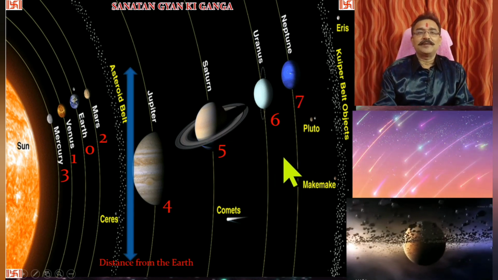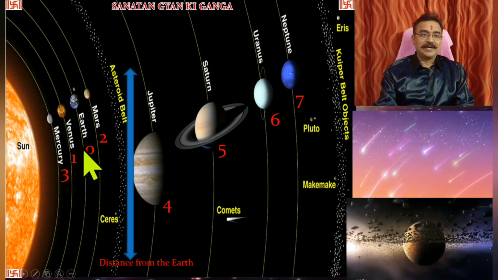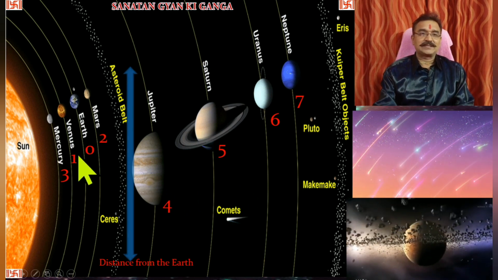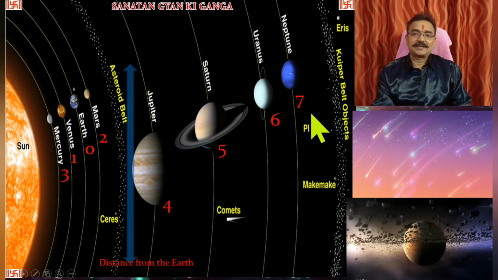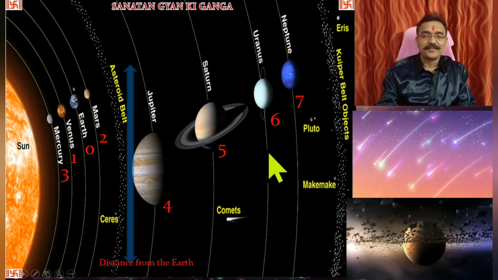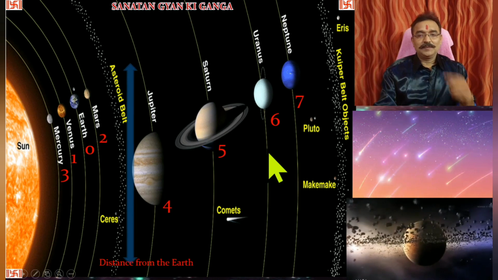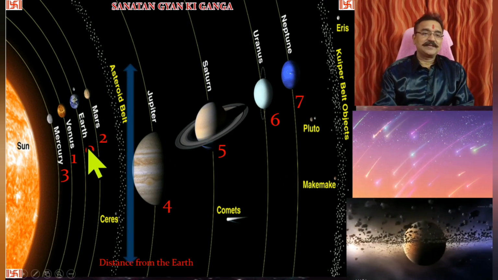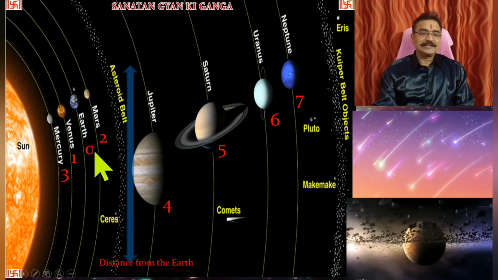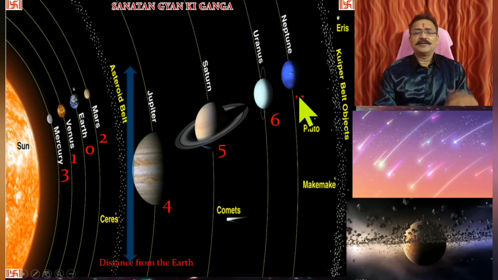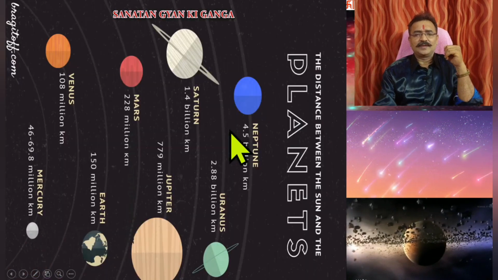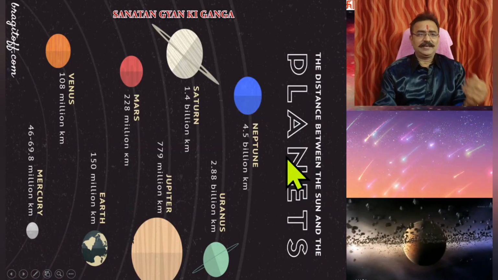This is the distance from Earth. So from Earth, nearer is Venus, then Mars, then Mercury, and then the outer planets come into the picture. So when we understand the distance from the Earth, it is clear that the sixth and seventh are very, very far away from the Earth.